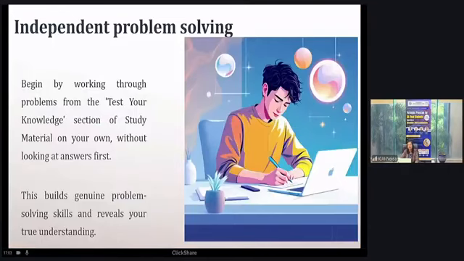Independent problem solving. For the financial reporting paper, it is very necessary, students, that you solve the questions on your own. Don't see the answers. It is a human tendency that when we get a question and answer, we somewhere from the corner of our eye see the answer also. But just refrain yourself and solve the questions on your own.